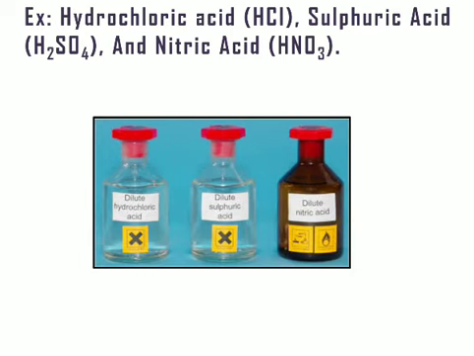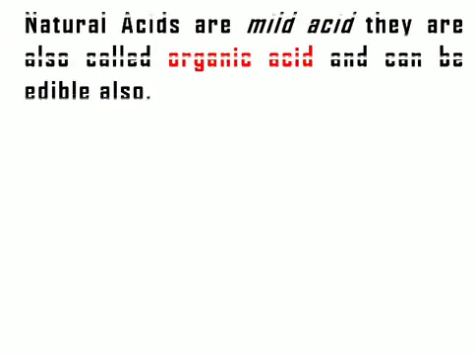Now you can see this picture. This is dilute hydrochloric acid. Why the word dilute is used, we are going to discuss in the next videos. So hydrochloric acid, sulfuric acid and nitric acid are stored in glass bottles. Remember, we do not store them in metal containers because they will react with the metal and corrode it. That is why they are kept in glass bottles. This is about the mineral acids.